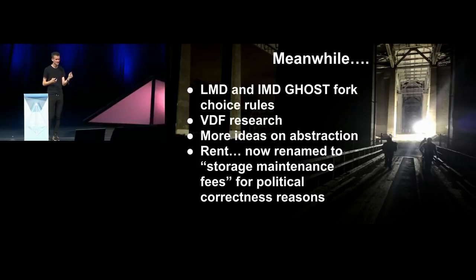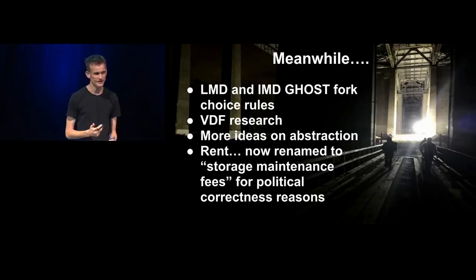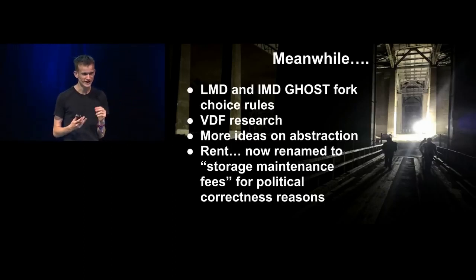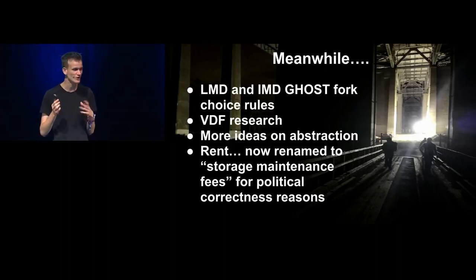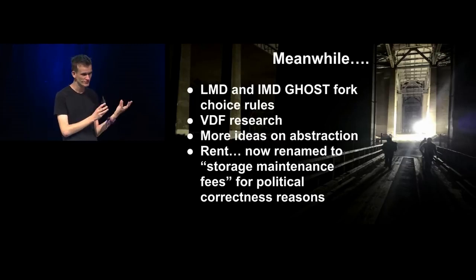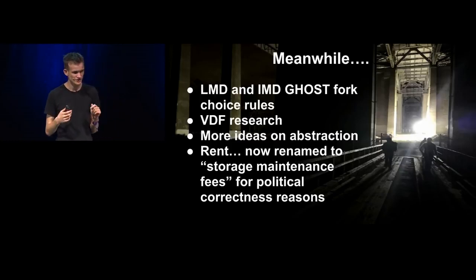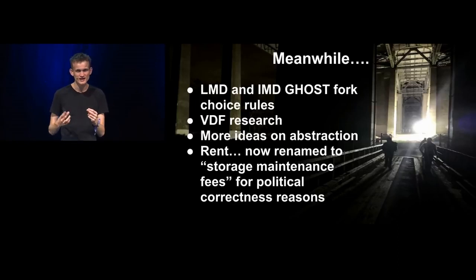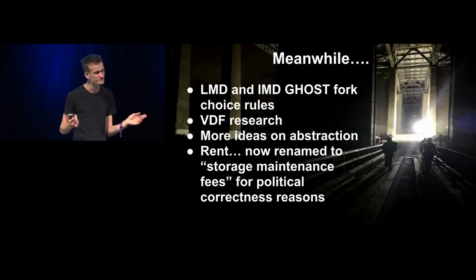So in the meantime, we spent a lot of time arguing about fork choice rules. We ended up getting closer and closer and deeper into realizing that fork choice rules based on Ghost, the greedy heaviest observed subtree algorithm that was originally intended for proof of work but repurposed by us for proof of stake, made a huge amount of sense. Justin started doing research on verifiable delay functions. We had this workshop at Stanford, and we made a lot of progress on verifiable delay functions there, and Justin is still collaborating with a lot of researchers from there.